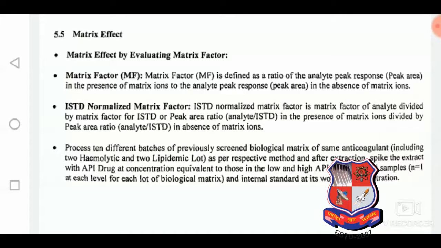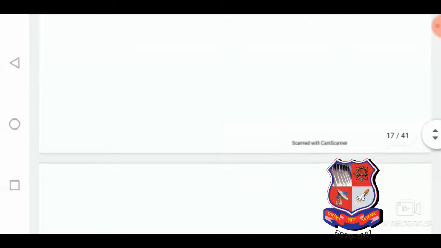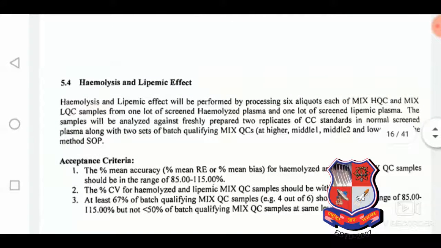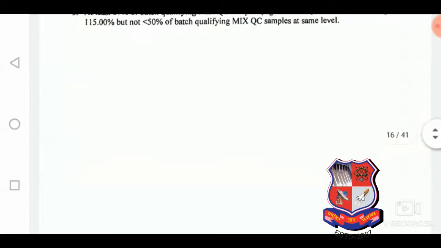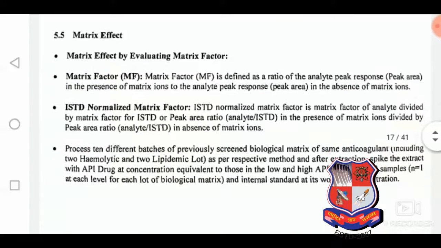Matrix effect comes after the HLE experiment. The short name of the hemolytic and lipemic effect is the HLE experiment: H for hemolysis, L for lipemic, and E for effect. After the HLE experiment comes the MF, the matrix factor, which corresponds to two different things: matrix factor and ISD normalized matrix factor. These are the definitions for how we will assess.